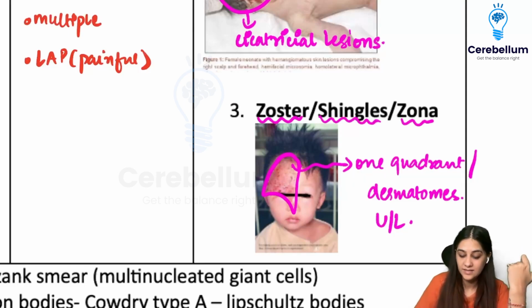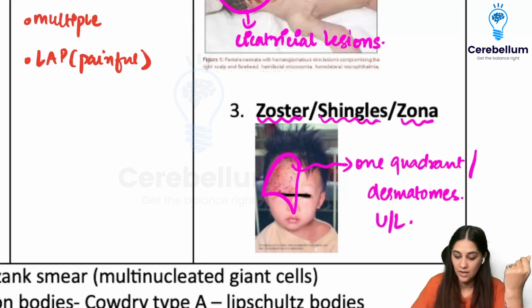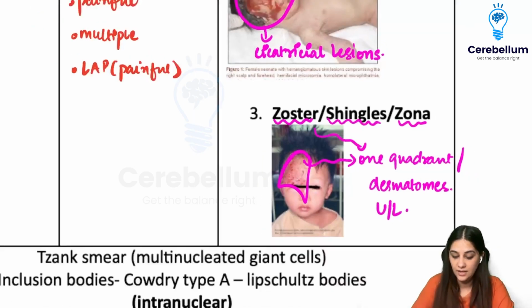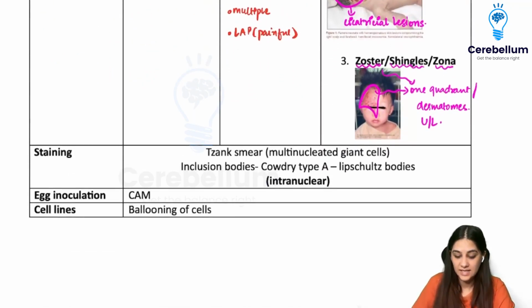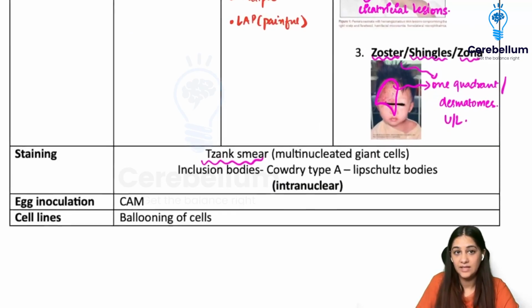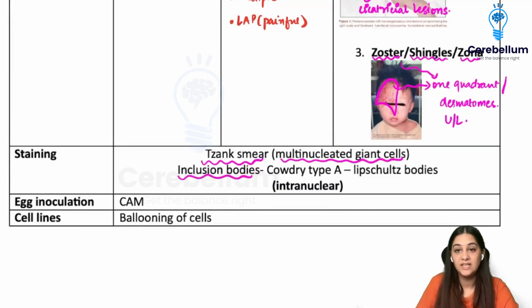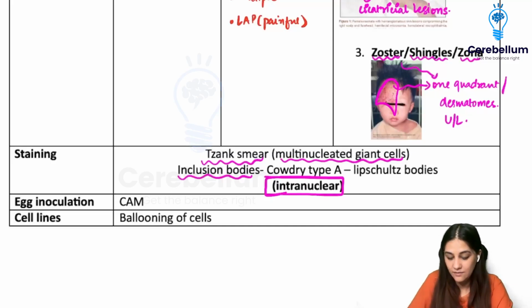And you're going to have these rashes, and now they are called as the zoster, right? When we come to the staining, for all of these 1, 2, and 3, we can do a Tzanck smear where we have taken the sample and we will see multinucleated giant cells. Also, I talked about the inclusion bodies because this is herpes, it is a DNA virus, so it is going to be intranuclear, and we are going to see the Cowdry type A, which was the Lipschütz bodies, right?